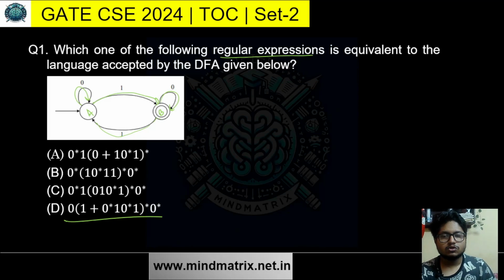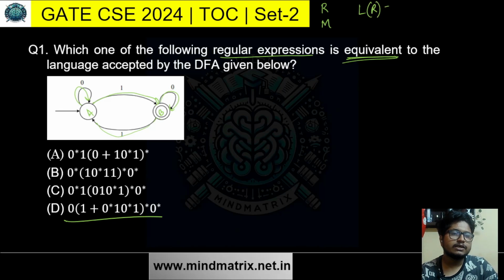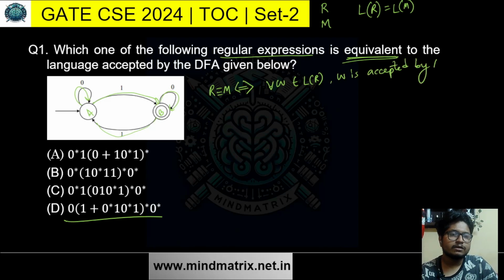And what does equivalence mean? It says equivalence. So there is a regular expression R, there is a machine M. Equivalence means that the language generated from the regular expression equals the language generated from the machine. Or I will say that R is equivalent to M if and only if, for all W belonging to the language of R, W is accepted by M. Did you get it?